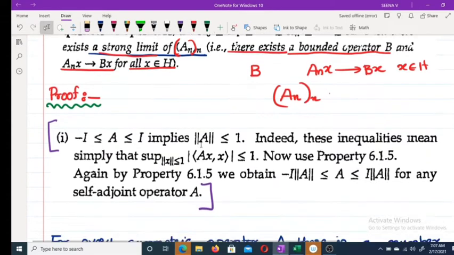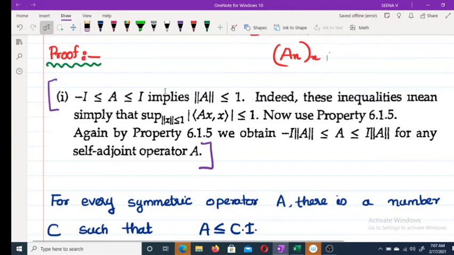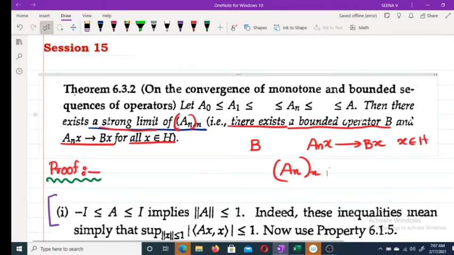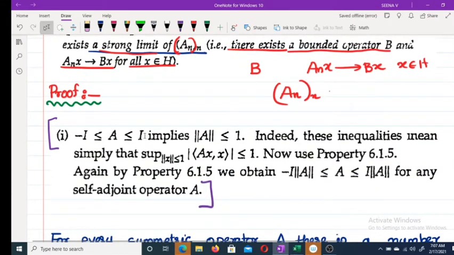Now we are moving to the proof. Hope the statement is clear. We have to find a bounded operator B such that AnX converges to BX. For this, first we are proving that the sequence AnX is a Cauchy sequence. That is our first aim.